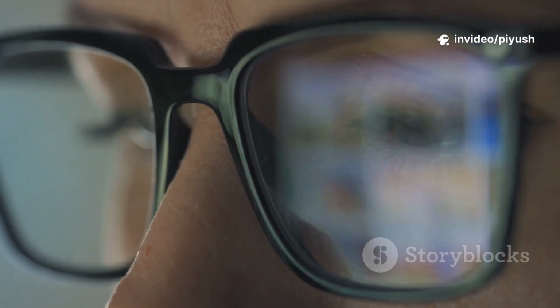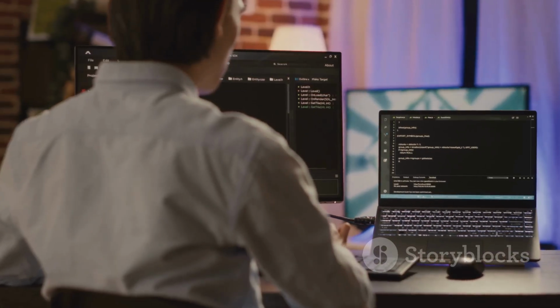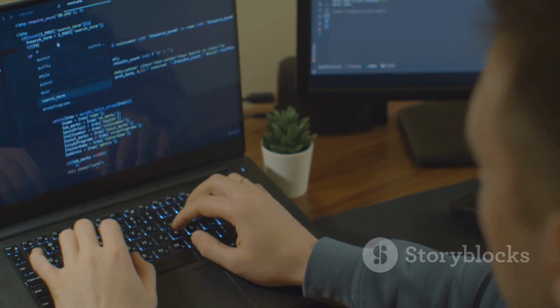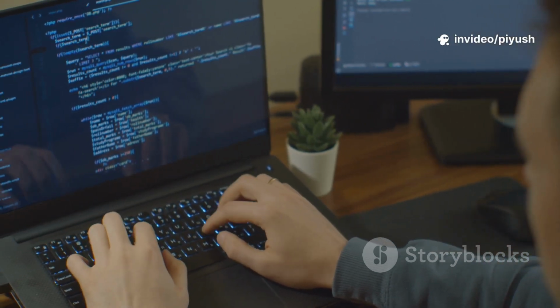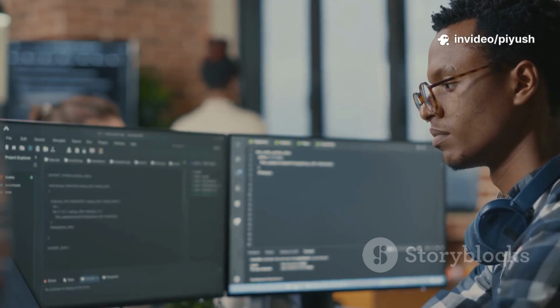Do not let your new Linux installation sit idle. Dive in and explore. Try customizing your desktop environment, learn your way around the file system, and get comfortable with using the terminal for basic tasks. The more you use it, the more you will appreciate its power and flexibility.